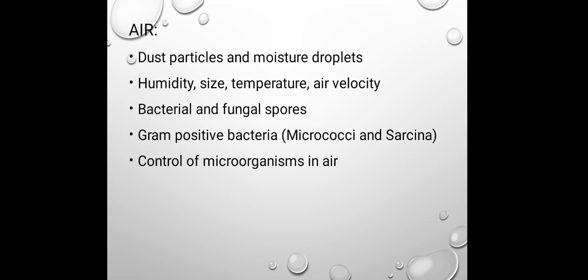Within the air there are bacterial and fungal spores, and commonly the gram-positive bacteria present are Micrococcus and Sarcina. The most important point to control these microorganisms in the air is to avoid contact of the food material with the external environment.